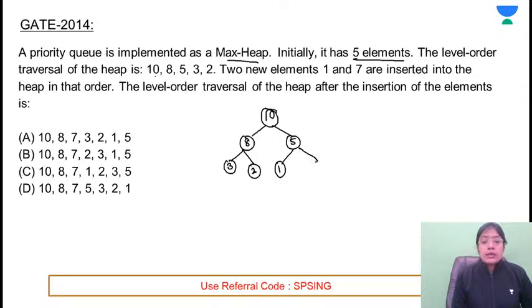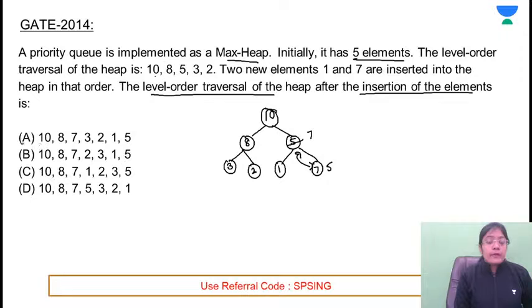Then 7 is inserted. 7 is greater than its parent. So if we want the max heap, we need to swap these 2 elements. So here we'll get 7 and here we'll get 5. Now 7 is smaller than its parent. So this is the tree. So what will be the traversal? They are asking for the resultant level order traversal after the insertion of 2 elements 1 and 7. It comes out to be 10, 8, 7, 3, 2, 1, 5. So A is the correct answer. So this was one of the very easy problems.